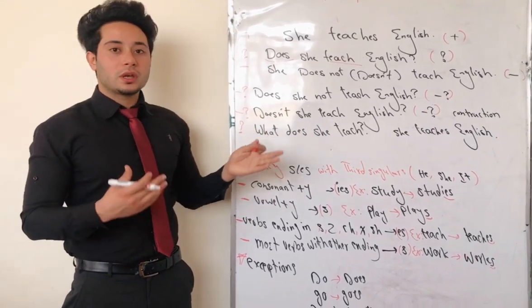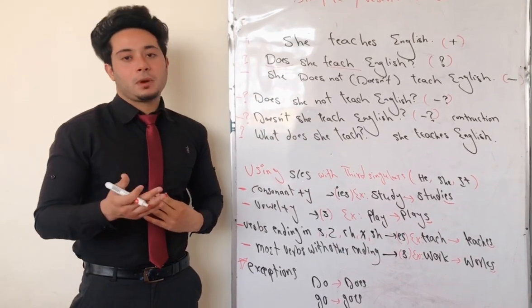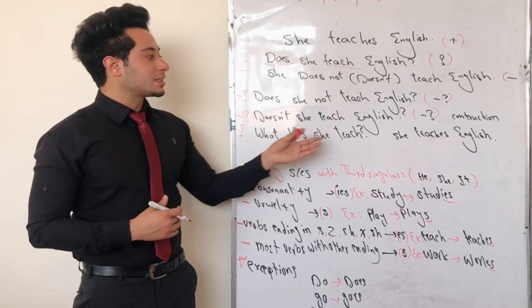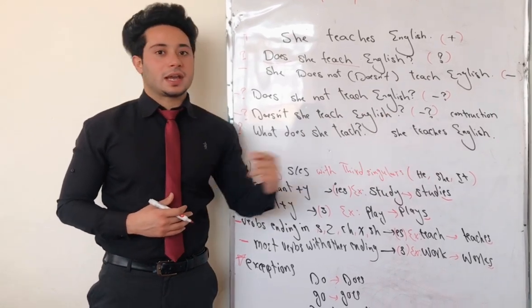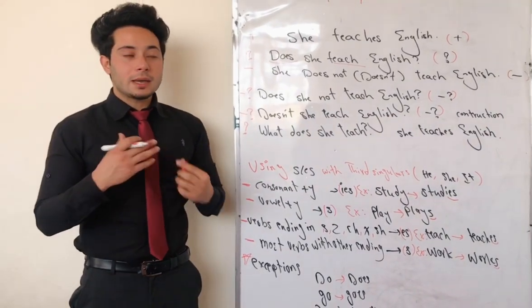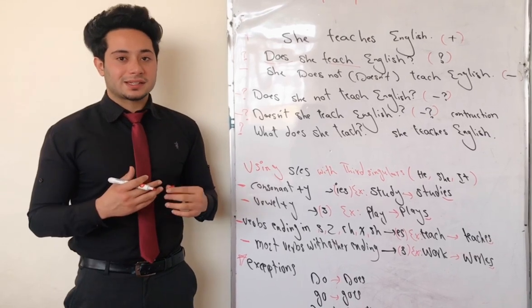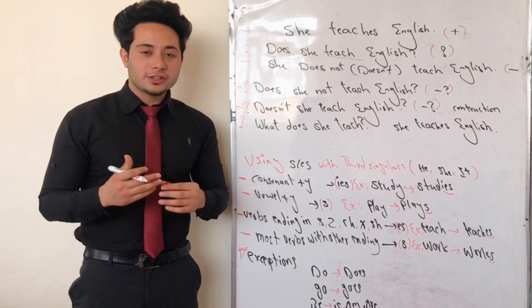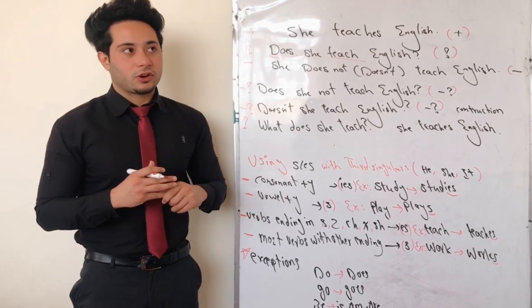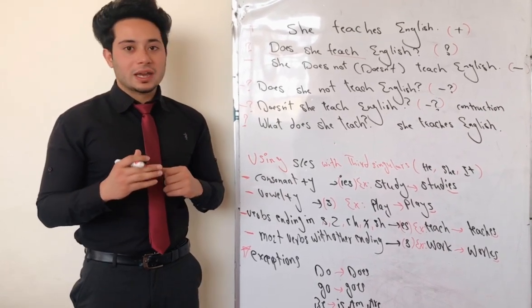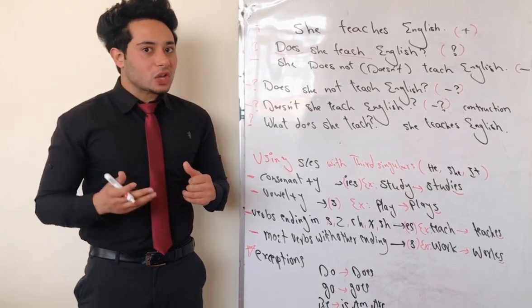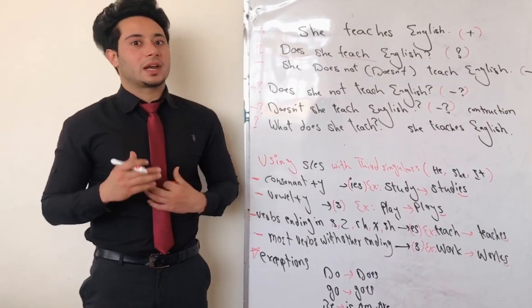Okay. With the structure of simple present tense, the interrogative structure with WH question. For example, what does she teach? We can say that she teaches English. Same like that, we can change this example for first or second person as well. For example, we can say that I teach English. Do I teach English? I do not teach English. Do I not teach English? Don't I teach English? Like this one.